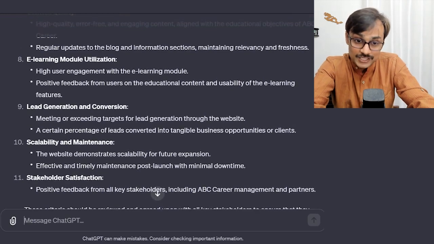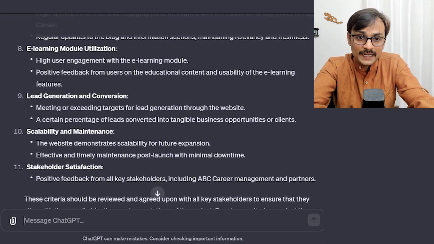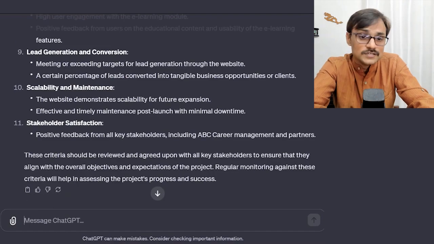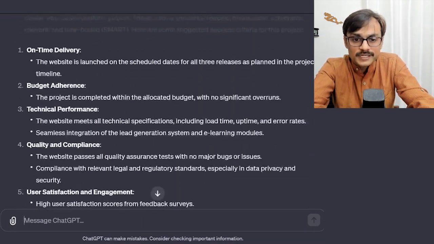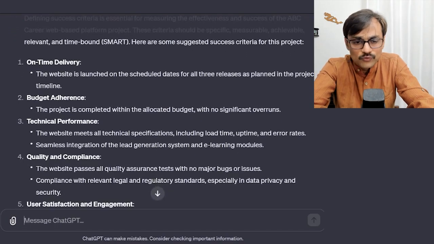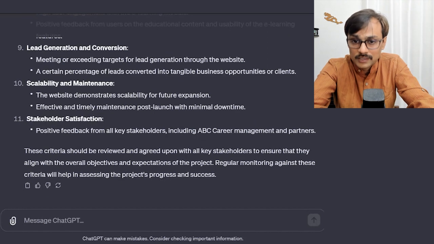E-learning module utilization, use of tools, really people spending time on the site. Lead generation and conversion. Interesting. That looks like a little insightful success criteria. Scalability and maintenance, and stakeholder satisfaction. So I would say the first few were very generic, on-time delivery, budget and all, but later on we got a little more specific success criteria as well.